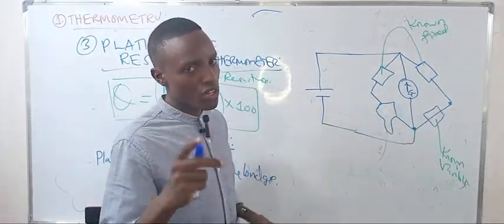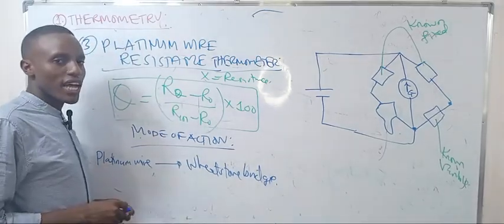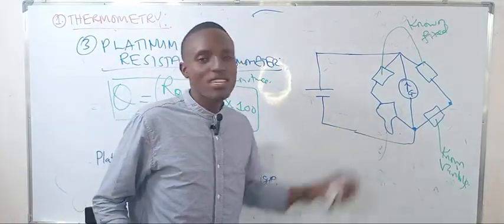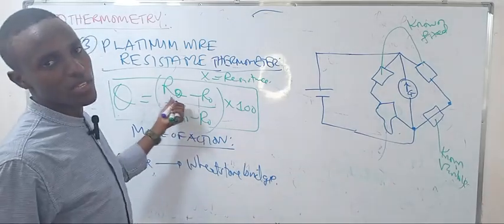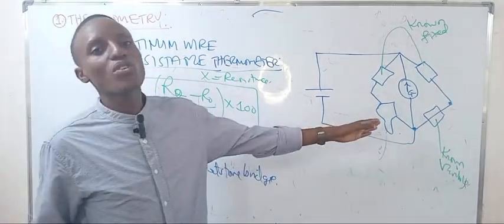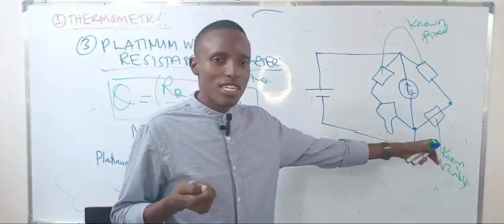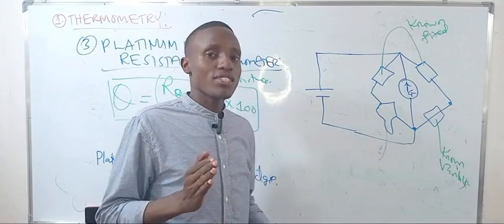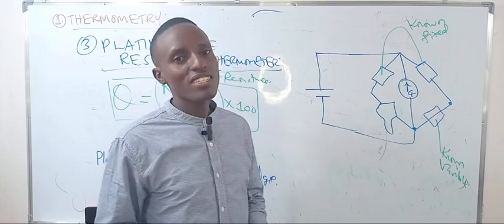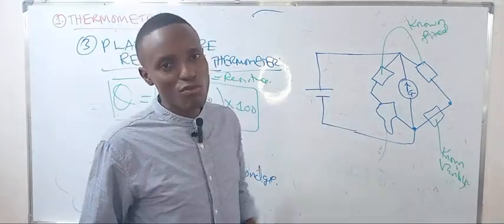Meanwhile, the hot object is pressed in contact with that platinum resistance wire. As it is in contact with the hot object, it generates the resistance. Now you measure the resistance, which you use to calculate the temperature. So the mode of action is that the wire is pressed on one arm of the Wheatstone bridge, and you vary the resistance of the other variable arm so that the galvanometer reads 0. When it reaches 0, this branch has balanced with this branch in terms of voltages.